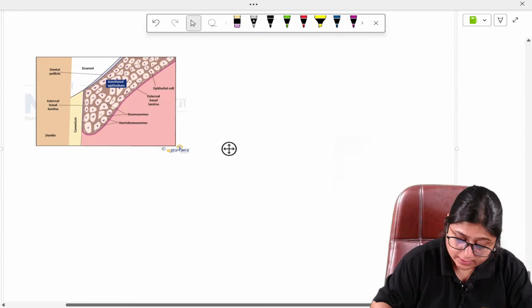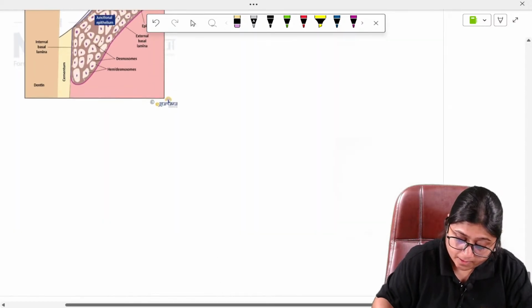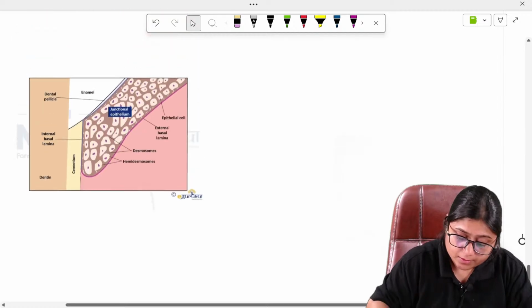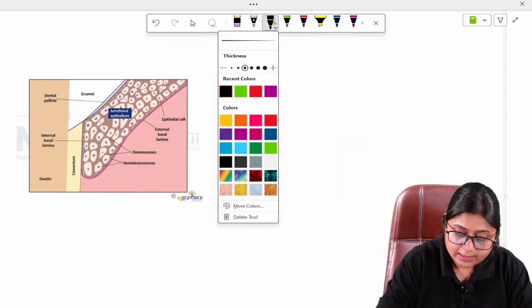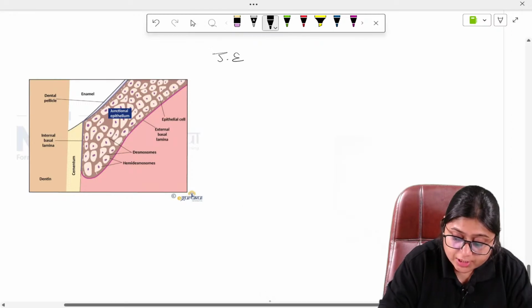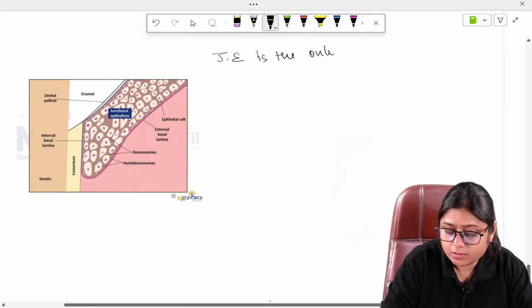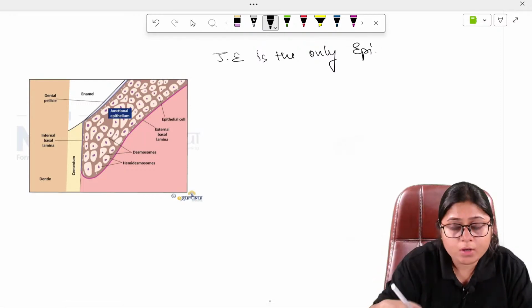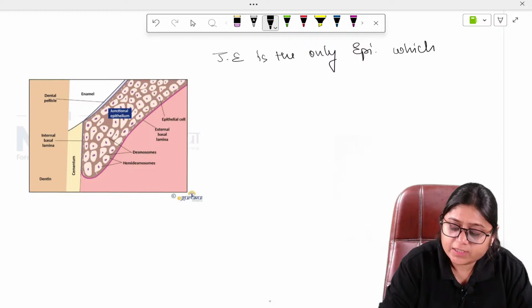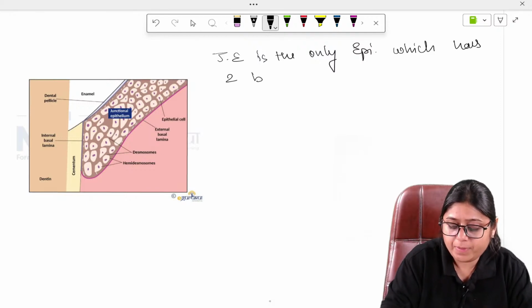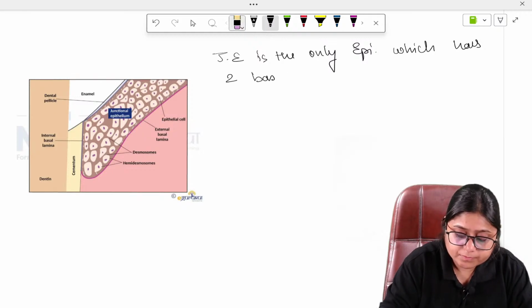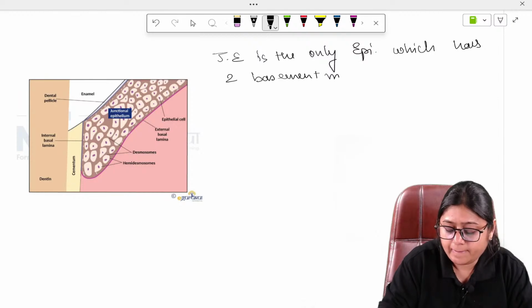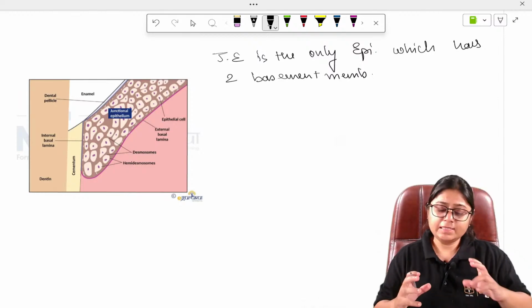So I hope the image is clear. You can see here, this is the tooth, this is the cementum, here is the connective tissue. Junctional epithelium is the only epithelium in the whole body which has two basement membranes.